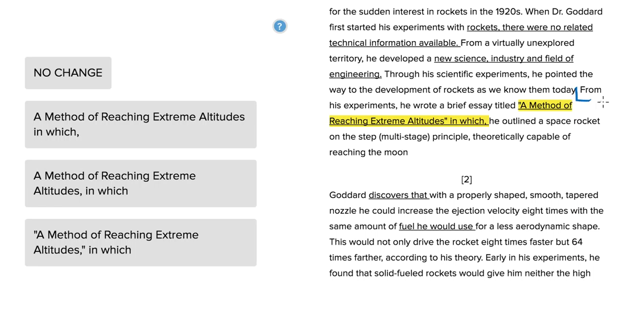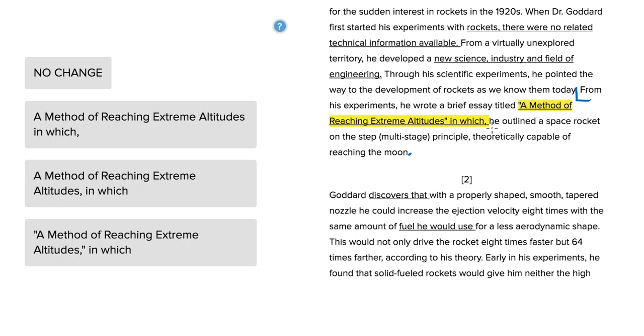From. So let's go ahead and read this together. From his experiments, he wrote a brief essay titled A Method of Reaching Extreme Altitudes, in which he outlined a space rocket one-step multi-stage principle theoretically capable of reaching the moon. So I'm going to go ahead and assume that there should have been a period after moon here, but it doesn't seem that there's